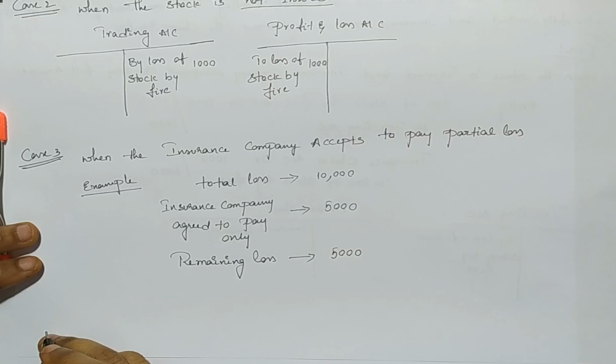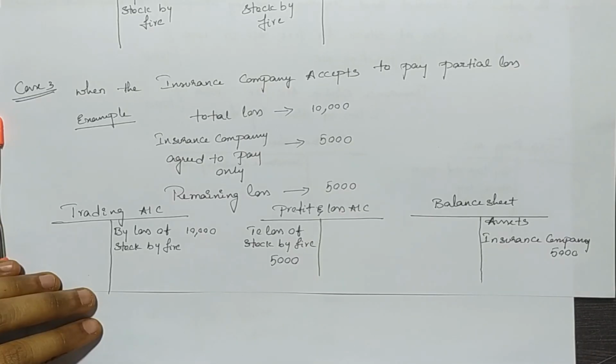In this situation, 10,000 amount will show on the credit side of the trading account. And the recovered loss amount, that is 5,000 amount, we will show on the asset side of the balance sheet. And unrecovered amount, the remaining 5,000 amount will show on the debit side of the profit and loss account.